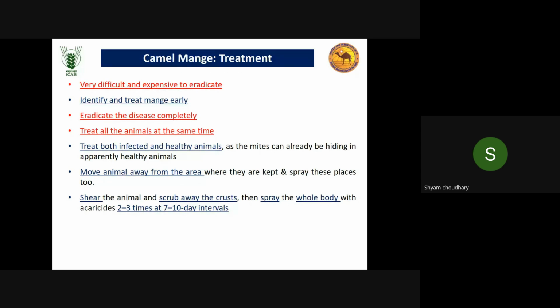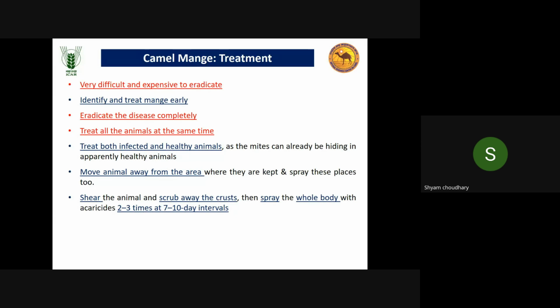Otherwise, if one animal remains infected with mange, it will spread to others in coming time as well. So treat all animals at the same time, so that the mite will be eradicated from the whole farm at the same time.